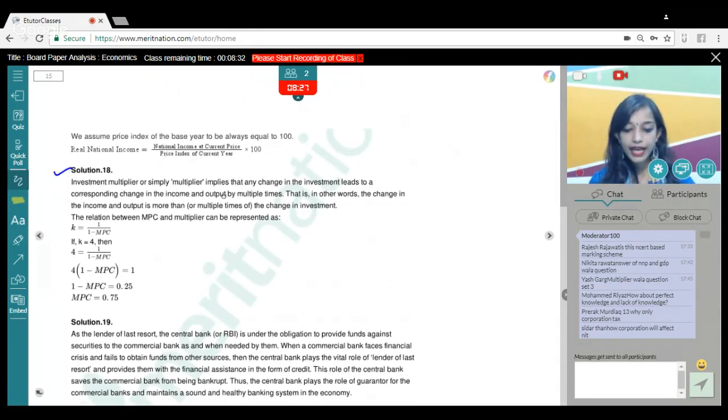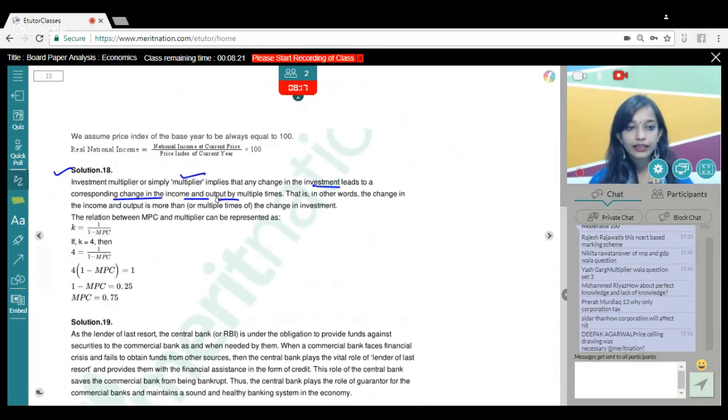Define multiplier. What is the relationship between multiplier and MPC? So we know multiplier is the change in investment leading to a corresponding change in the income and the output by multiple times. And the relationship we know, K is equal to 1 upon 1 minus MPC. So this is obviously the relation between MPC and multiplier. Okay, the next part of the question: if the value of multiplier is 4, then what is MPC? So it is quite obvious. Just fill in the values and you'll get MPC as 0.75. So I hope you did it right.